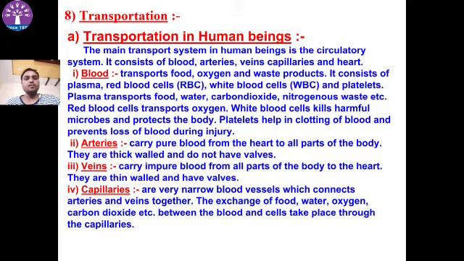Arteries carry pure blood from the heart to all parts. They have thick walls and do not have valves. Veins carry impure blood from all parts of the body to the heart. Capillaries join arteries and veins together.